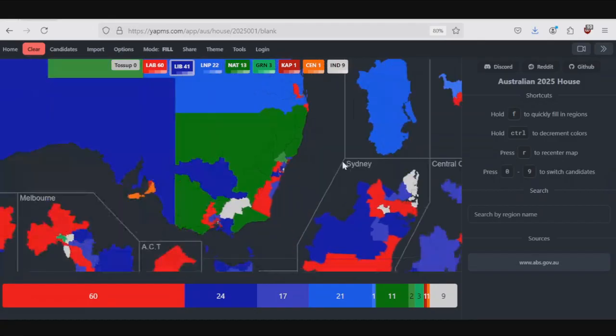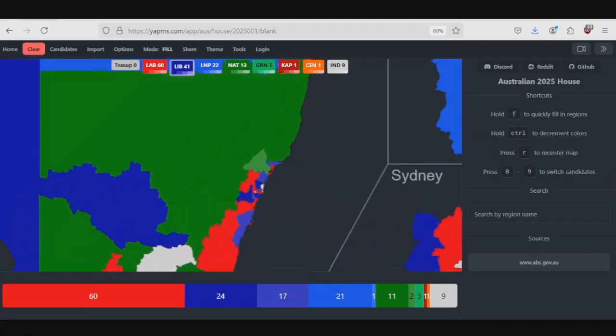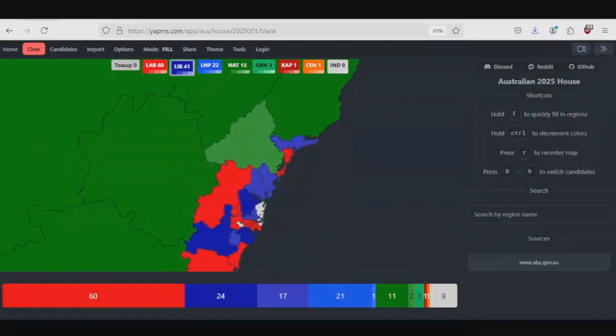Now, the one I did not mention here is Hunter. So I wouldn't have actually said this as one that's sort of possible, but their latest MRP did actually point to the coalition being ahead here, 51-49, and then in the MRP before that, it was too close to call. Scott Morrison did not win Hunter in 2019, which I think a lot of people expected that he would win, because of sort of the anti-green energy thing.